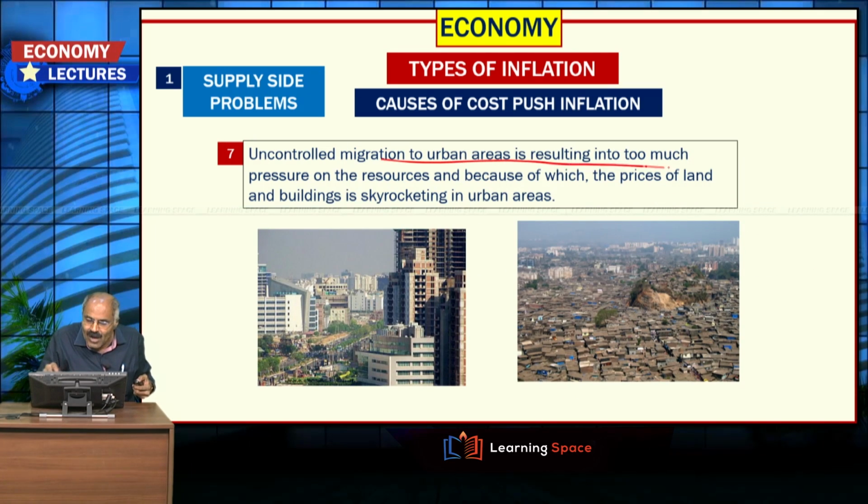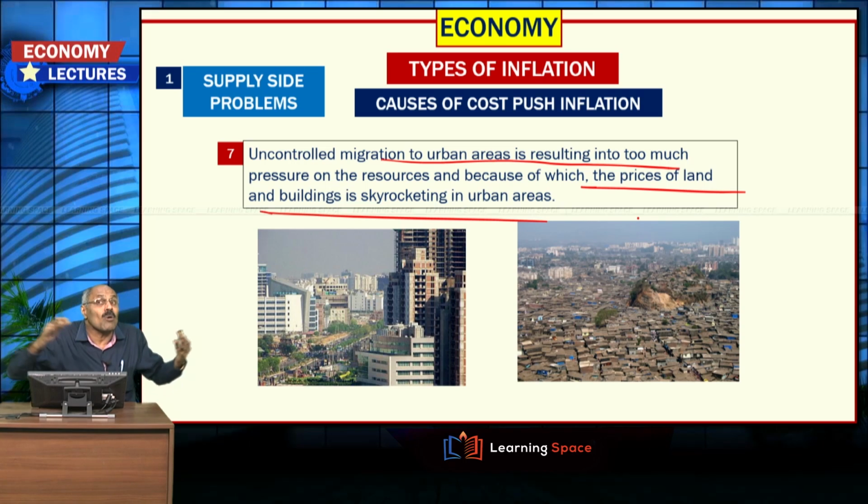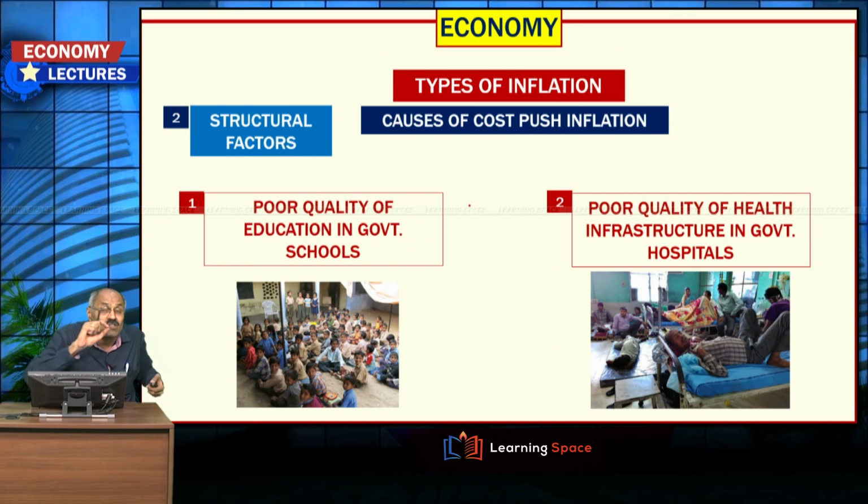Uncontrolled migration to urban areas is resulting in too much pressure on the resources, because of which the prices of urban lands and buildings are skyrocketing in urban areas. Especially urban land is in scarcity, and because of mass migration from rural areas to cities, this skyrocketing of prices is taking place. For cost push inflation, structural factors are also there.